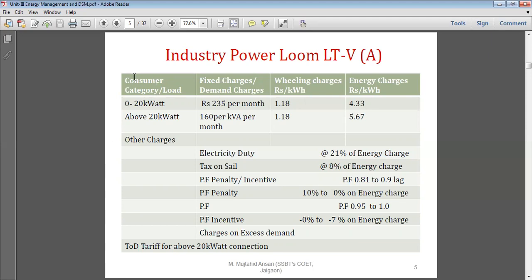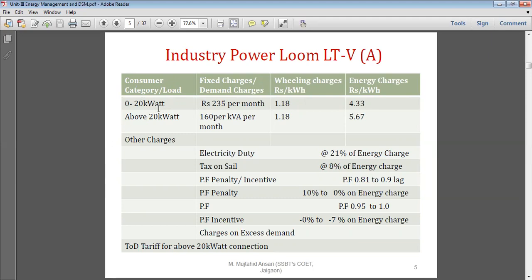Say here, consumer category or load is 0 to 20 kilowatt, and second is above 20 kilowatt. Say for example, a power loom having only 10 looms, a 20 kilowatt load is sufficient. Suppose the power looms are 50 or say 40 in number, so the consumption is more, and therefore the connected load will be more than 20 kilowatt.